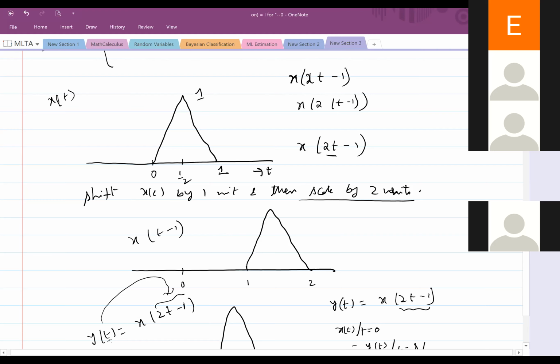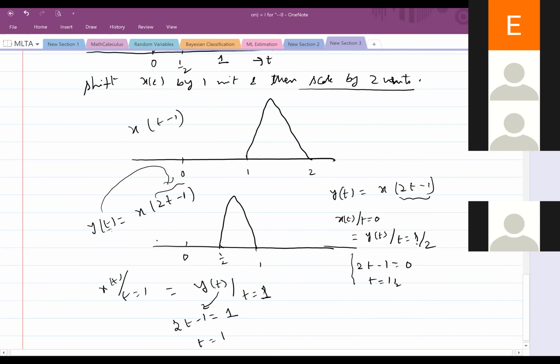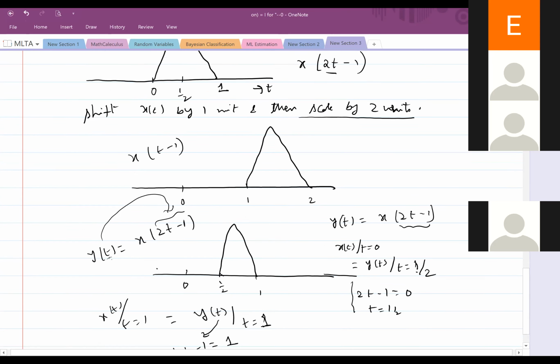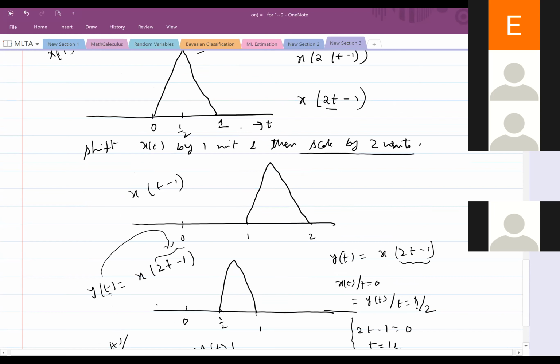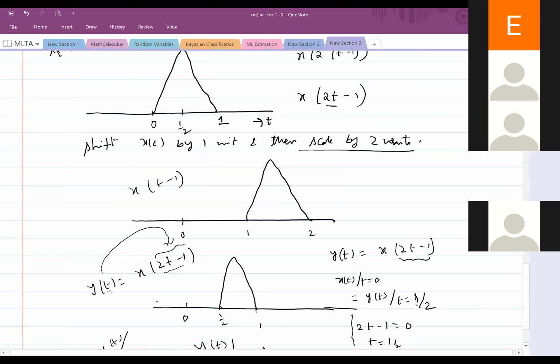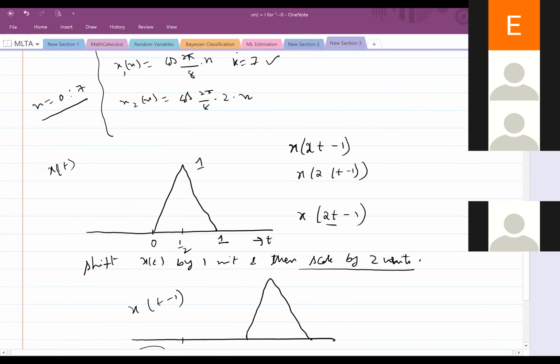So this understanding will help you. Similarly, the check is this: if you just check the extreme points in x of t and the substitution of t here, they should agree. Fine. Is this clear or not?